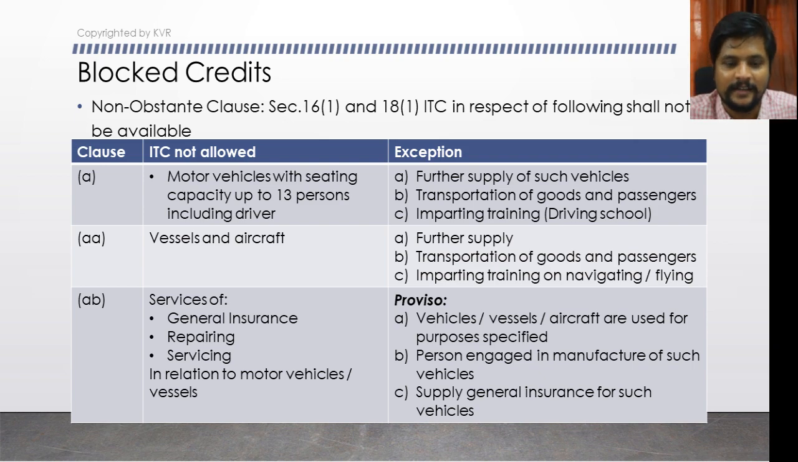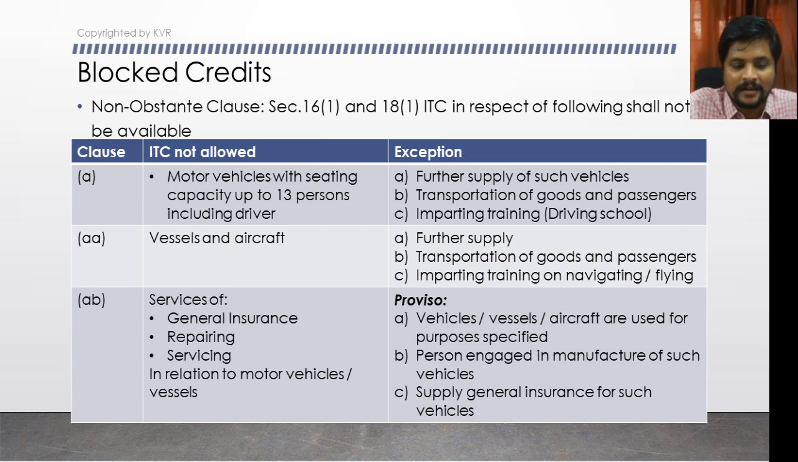Okay. Next clause is clause AB. Clause AB is services of general insurance or repairing or servicing in relation to motor vehicles or vessels, which we discussed before. It is not only that ITC is not allowed on purchase of those vehicles, ITC is not allowed even for the insurance. If you have a 2-wheeler or 4-wheeler and you have to renew your insurance, you have to pay insurance every year. You all know that. For that insurance, if you are making any GST payment, that is not eligible as ITC. Or repairing those vehicles, it is not eligible for ITC. Or servicing. In all these scenarios, it is not eligible for ITC.